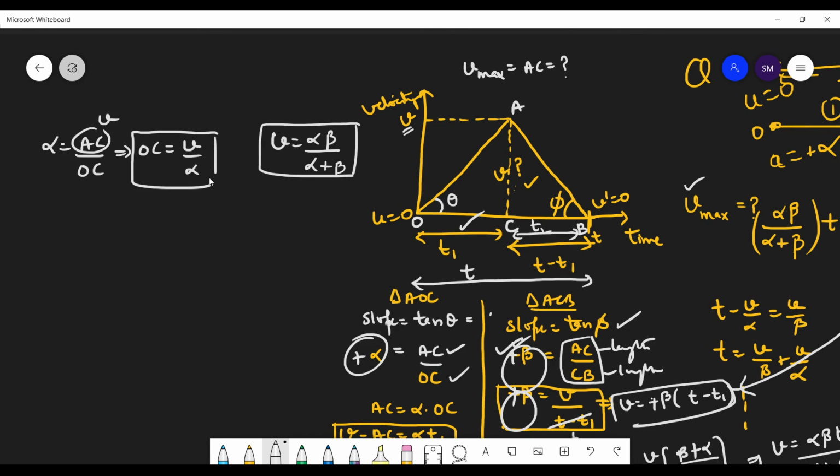And this is what you want to prove. And in this triangle, the slope beta is equal to perpendicular, that is your V, and base is your time T2, that is CB. So from here CB is equal to V upon beta.